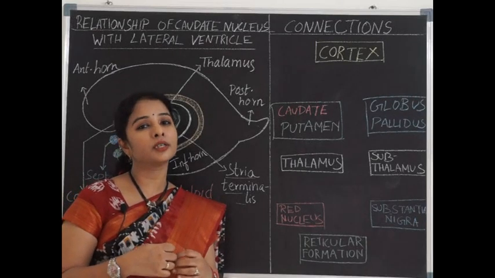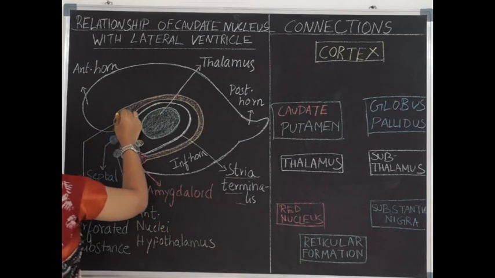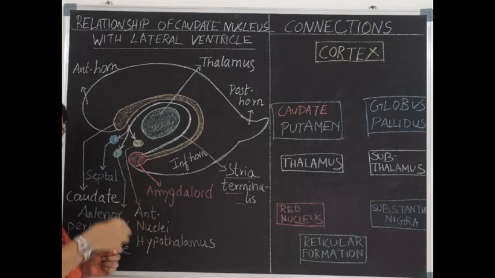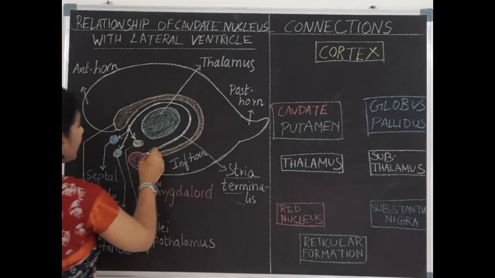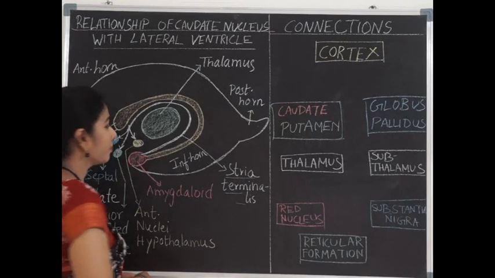That is the connection between the lentiform nucleus and the head of the caudate nucleus. And the head further continues to form the body, and the body further tapers to form the tail, and the tail topographically ends up in the amygdaloid body.